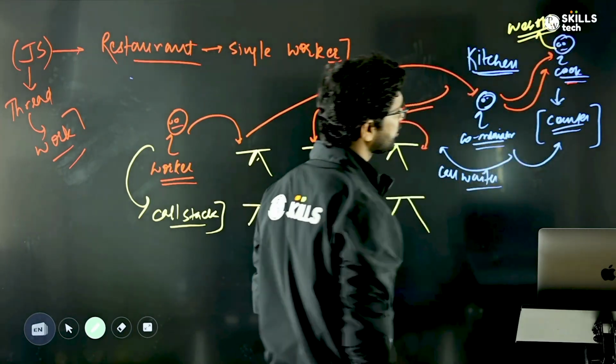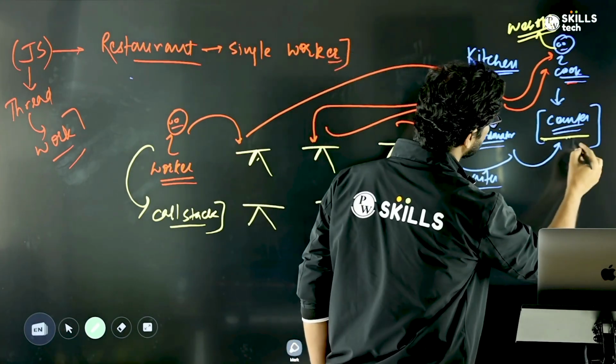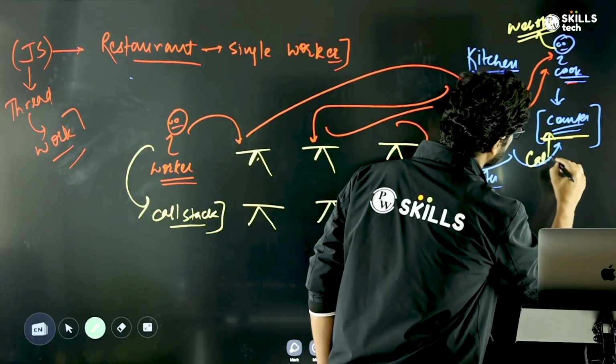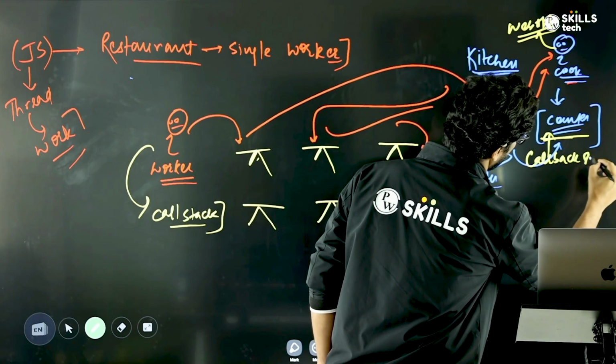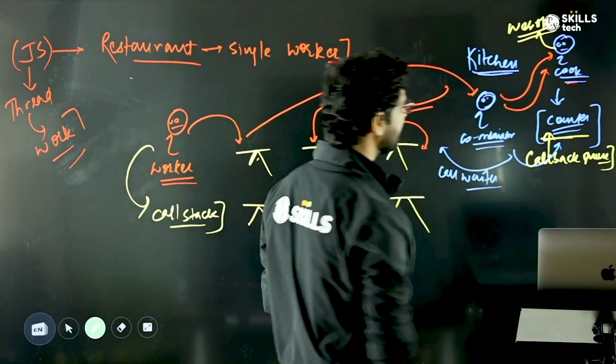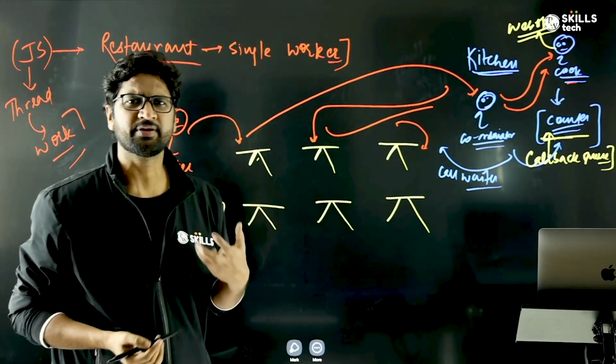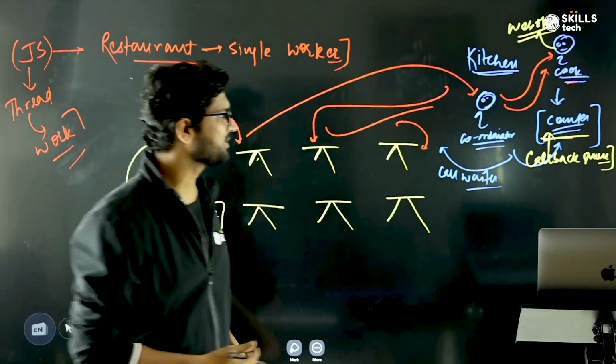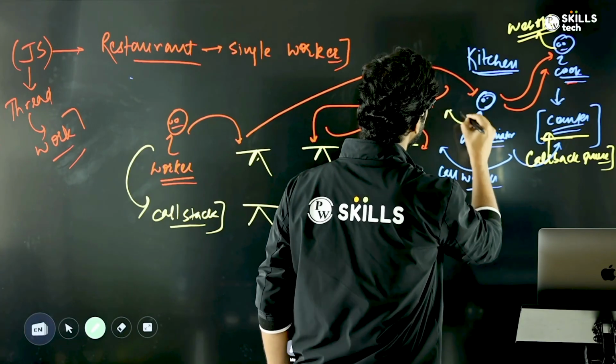After the food is prepared, it waits on the counter. You can think of the counter as the callback queue. And the coordinator, who looks around for when the food is ready to be delivered to the waiter so that he can serve the customer, you can think of as the event loop.